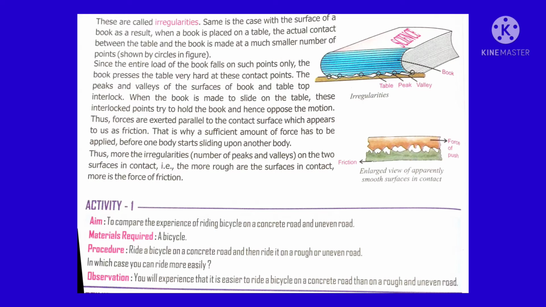That means both the irregular surfaces hold together. Thus, it does not allow the book to move on the table. So if you want to move the book, if you want to overcome such friction, it needs much force. With much force, we can overcome the friction and the object can be moved from its place.